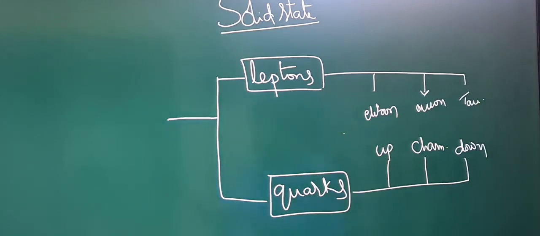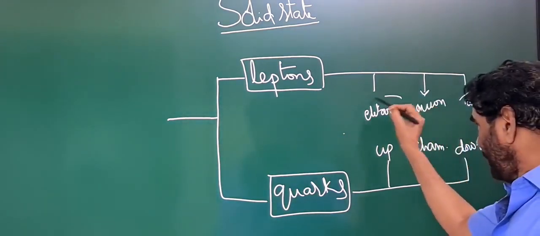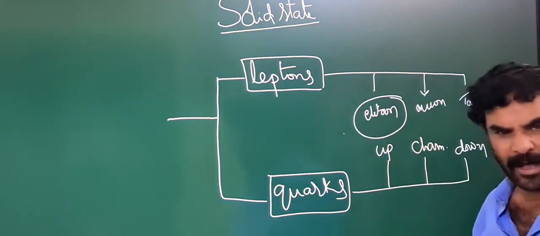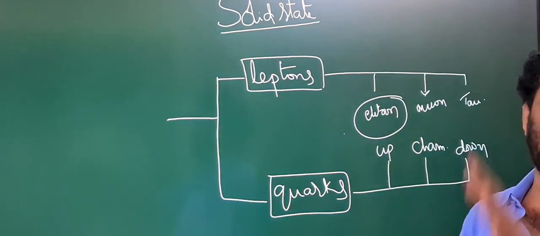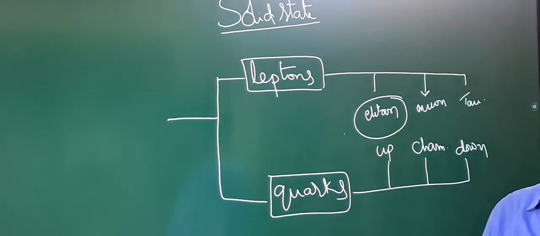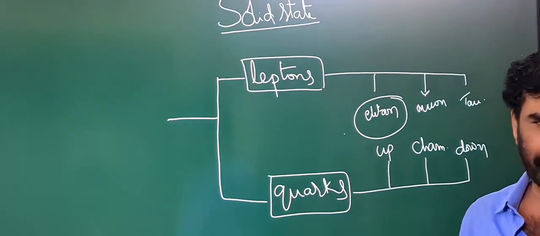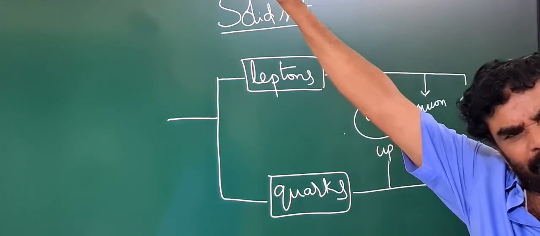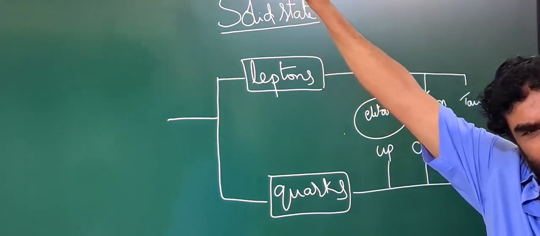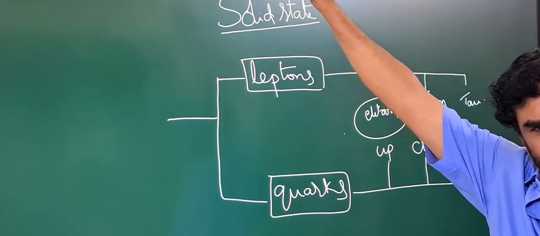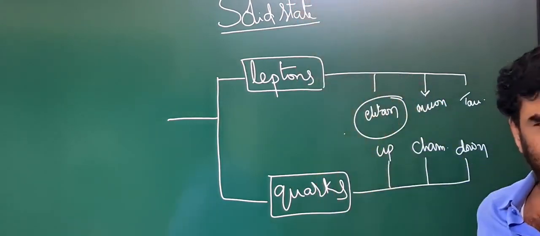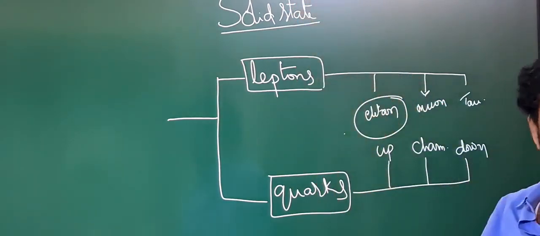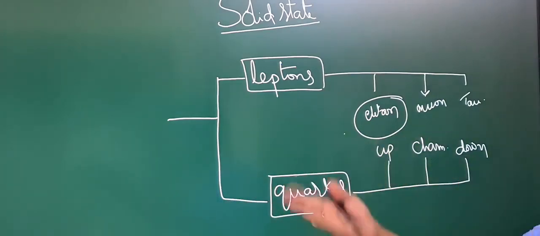Now, what about our neutrons and protons? According to our basic, elementary concepts of science, physics or chemistry, electrons, protons and neutrons are the fundamental particles. But many times we have seen the division of the neutron into proton and electron, and the division of the proton into neutron and some other particle.